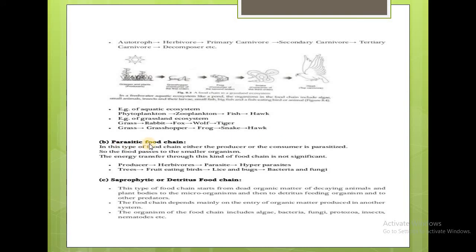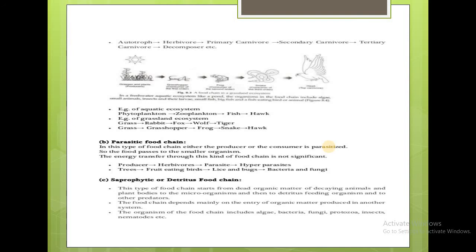And when you come to the parasitic food chain, in this type of food chain, either the producers or the consumers are parasitized. Either a producer, or a primary, secondary or tertiary consumer is parasitized, so that the food passes to the smaller organisms. So the energy transfer in this kind of food chain is not so significant. The producers are eaten by the herbivores, the herbivores are eaten by the parasite, and this parasite is eaten by the hyperparasite.